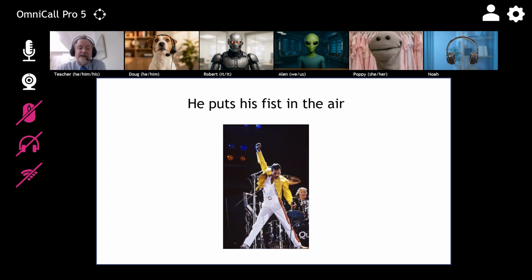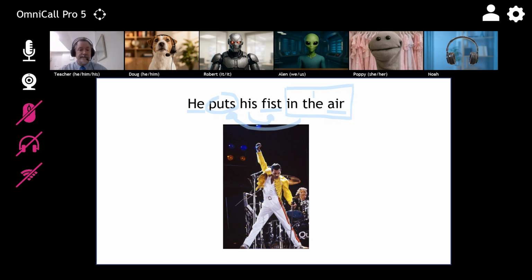Noah. Noah, let's try this one for you. Yeah, good work. We can have multiple different modifiers at the same time. His describes fist, and in the air describes put. So you can do a preposition info word and a regular info word both together in the same sentence.